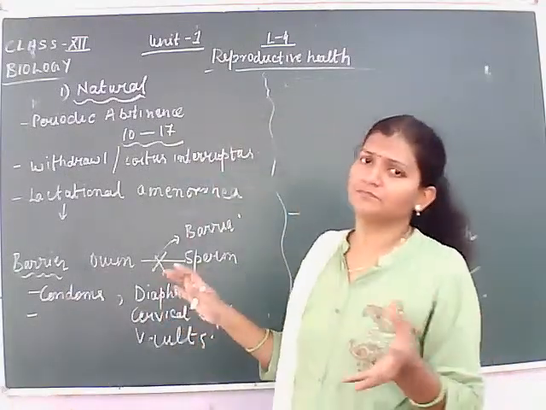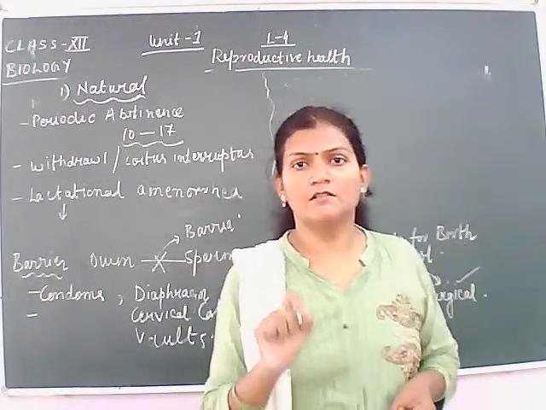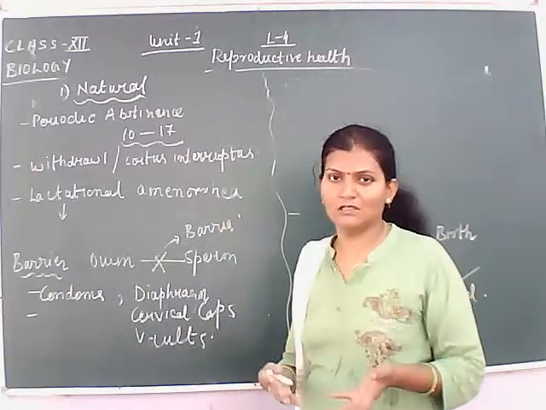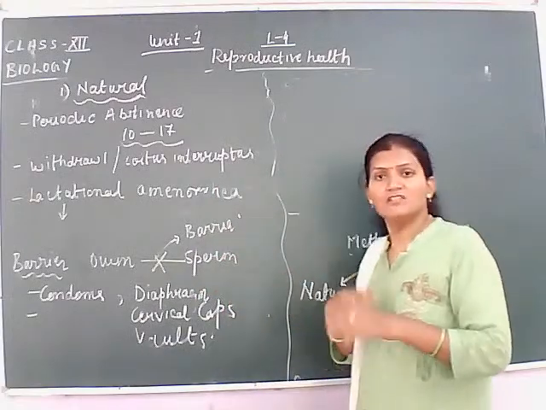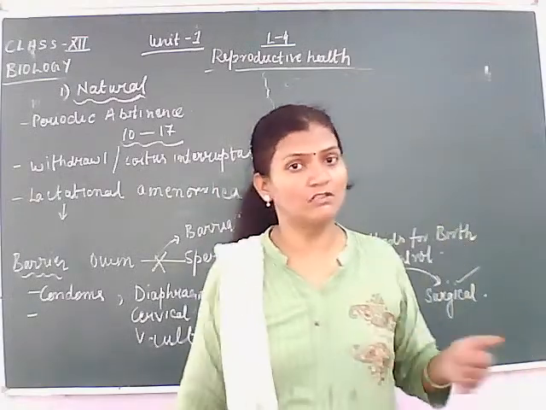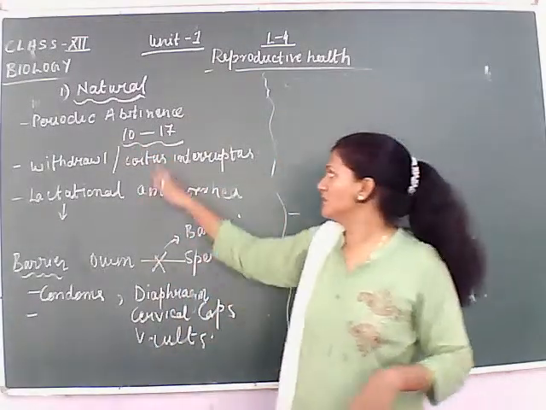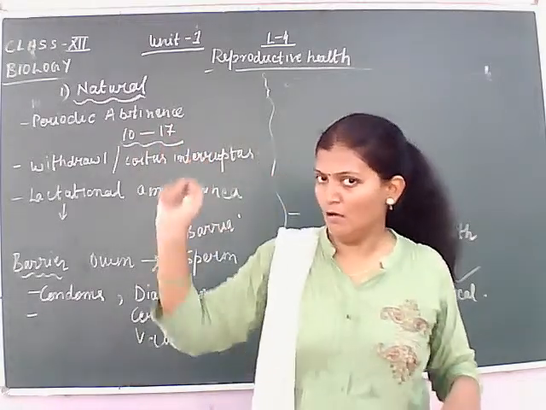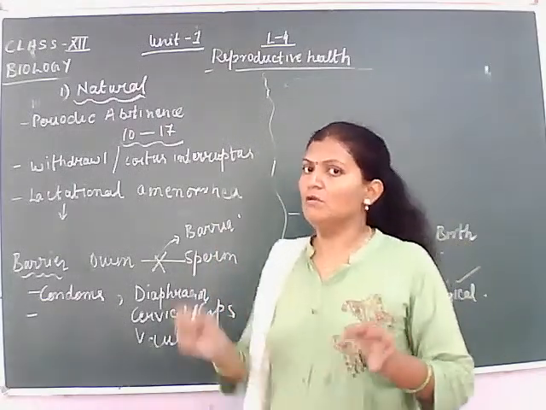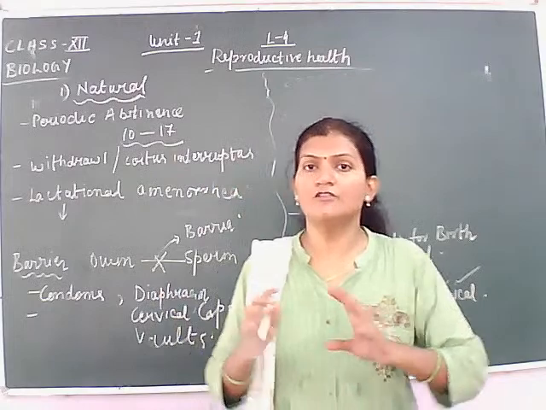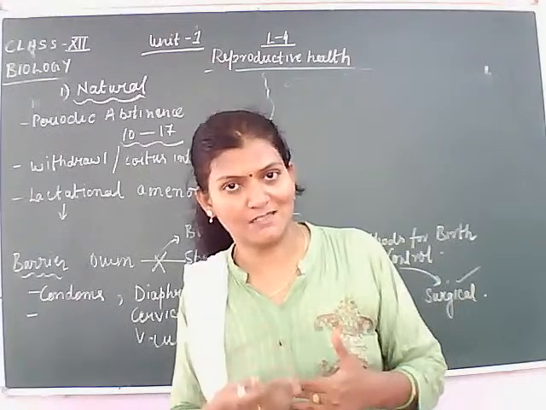The whole cycle of the female is 28 or 30 days, and it is different in different females. If we start from the first day of the menstruation or the period, then the time period between the 10th and the 17th day of the menstrual cycle is known as the fertile period. During this fertile period there are more chances of fertilization because ovulation has taken place.